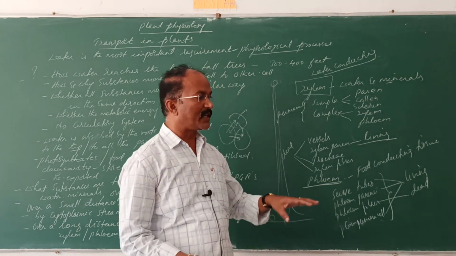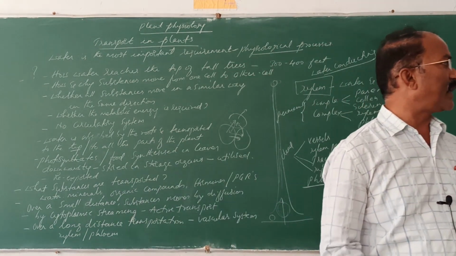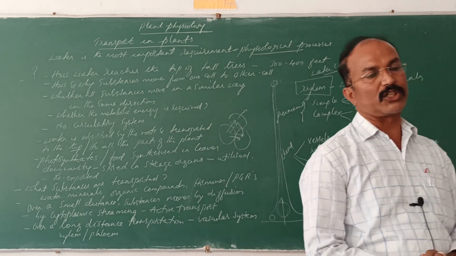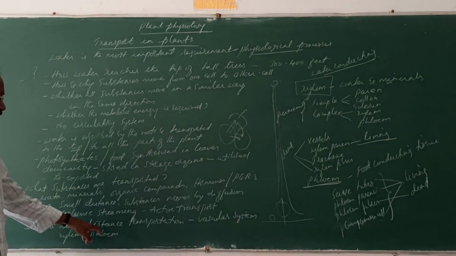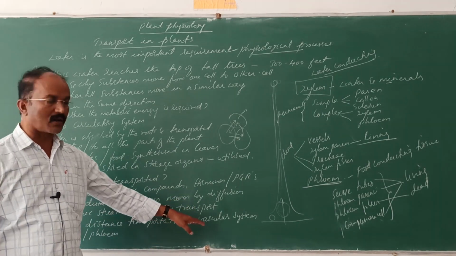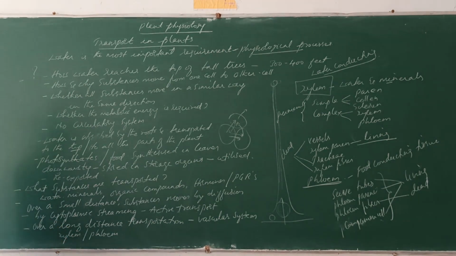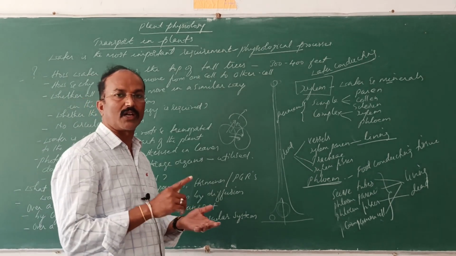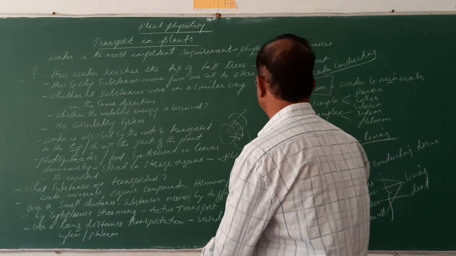All these cells, along with the dead cells, are gathered together to form a complex tissue. Over a long distance, transportation of food, water, minerals, etc. occurs by this vascular tissue. The vascular system is present in angiosperms, in gymnosperms and also in pteridophytes.